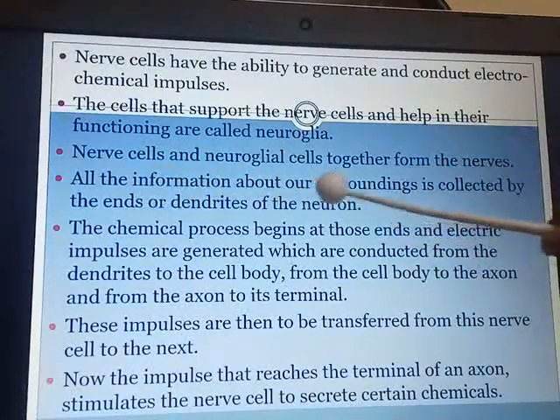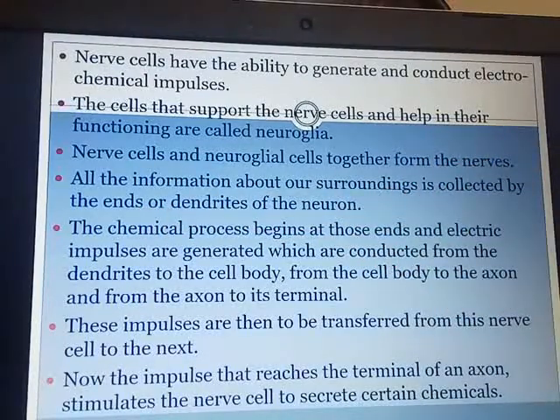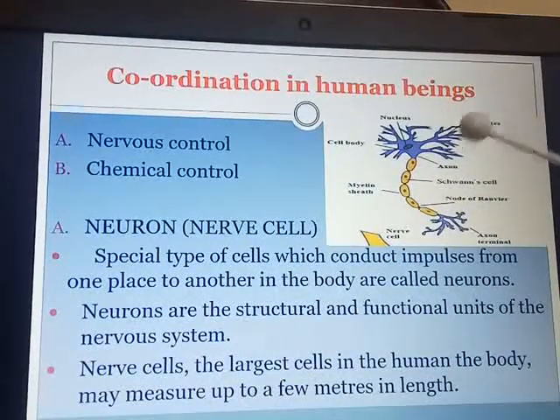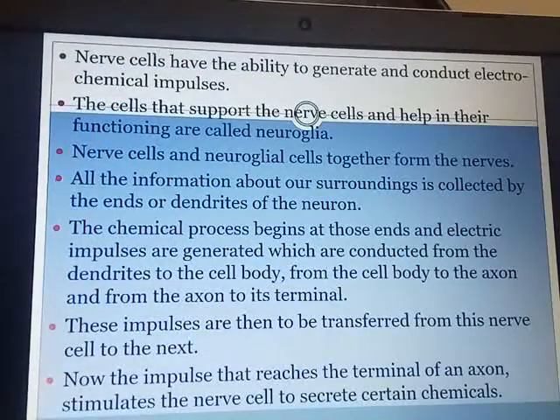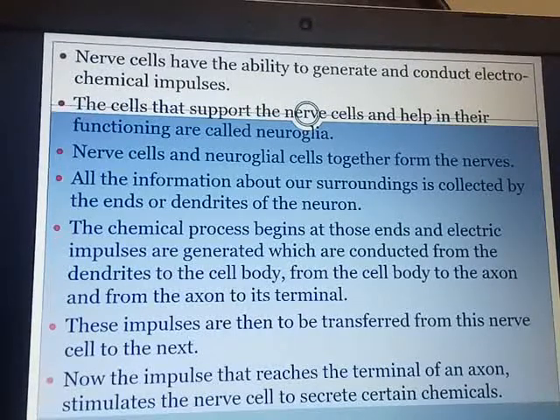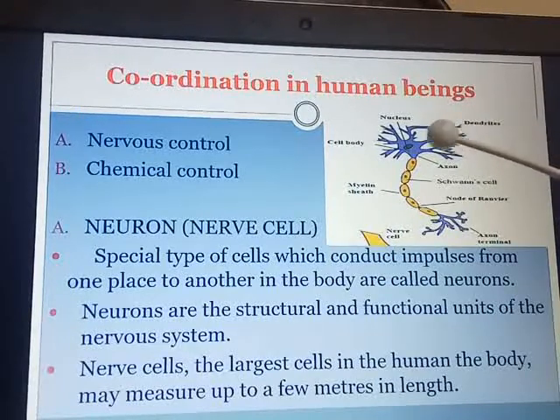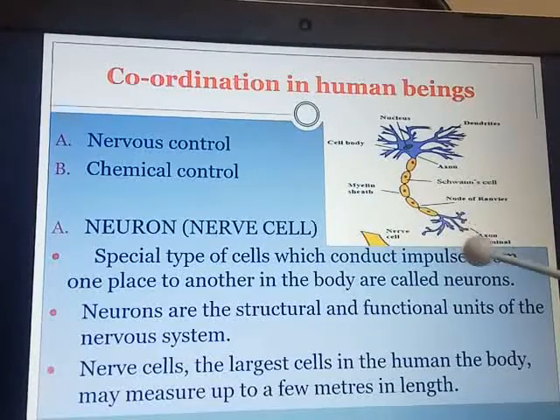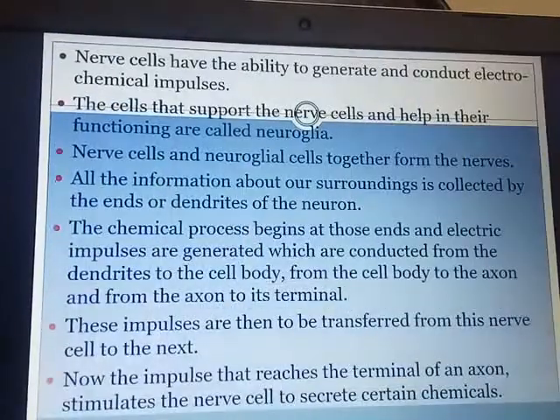All the information about our surroundings is collected by the ends or the dendrites of the neuron. You can see here dendrites. The chemical process begins at those ends and electric impulses are generated which are conducted from the dendrites to the cell body, from the cell body to the axon. You can see this cell body. This is the axon. And from the axon to its terminal, the axon terminal, that is the ending part.